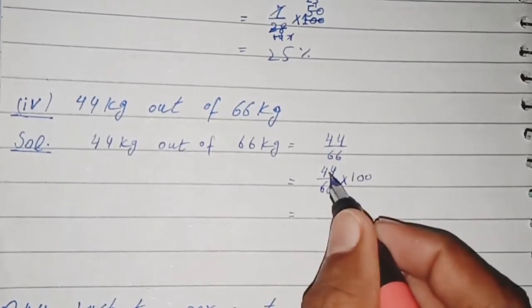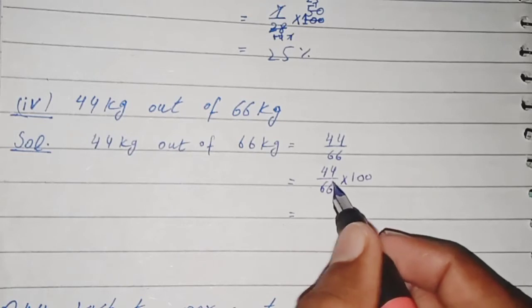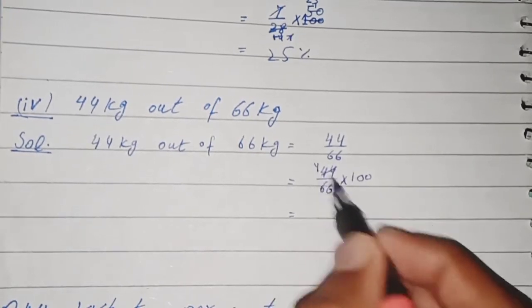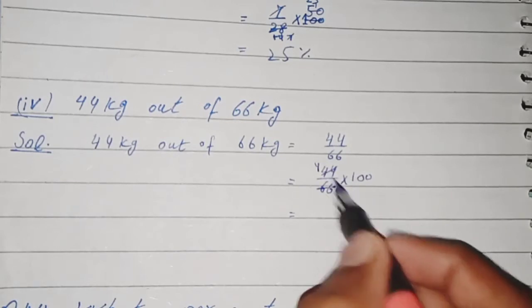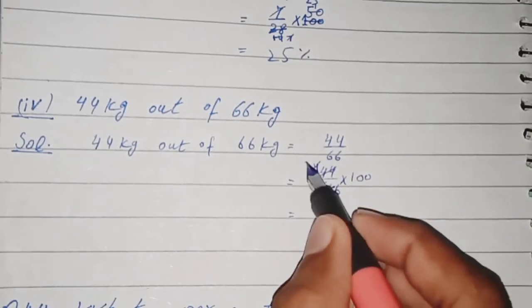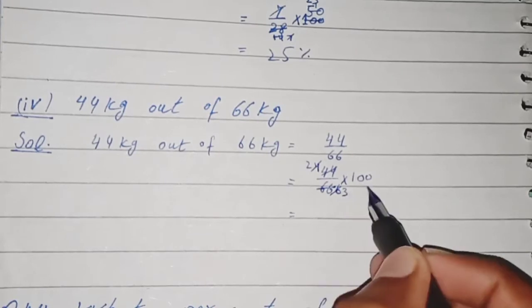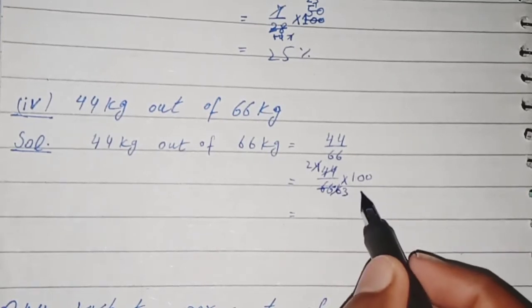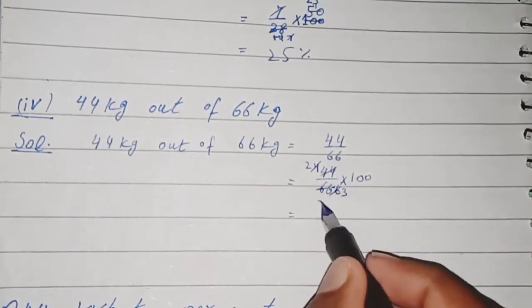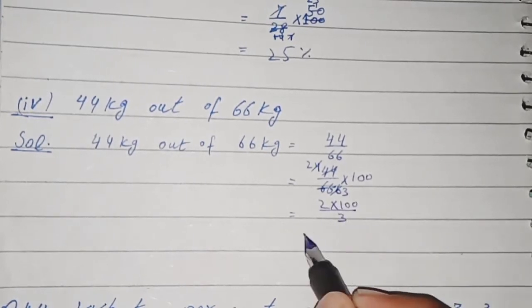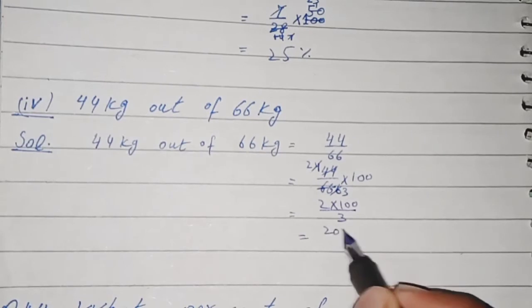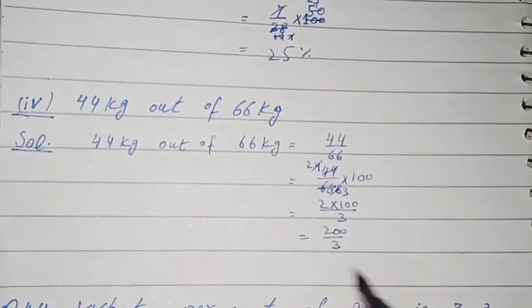We know that 44 and 66 are divisible by 11. 11 4 the 44, 11 6 the 66. This is again divisible by 2. 2 2 the 4, 2 3 the 6. Now it is not divisible by any number. 2 multiply 100 over 3. 2 multiply 100 is equal to 200 over 3.